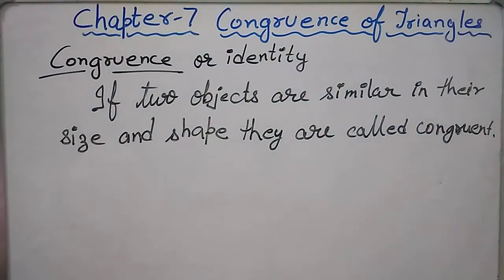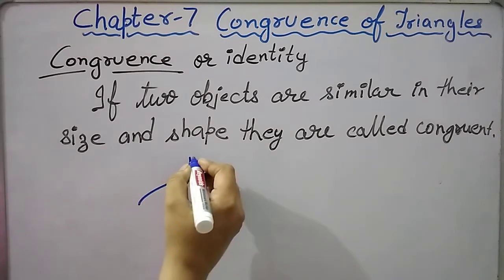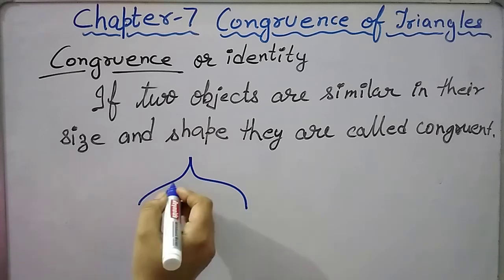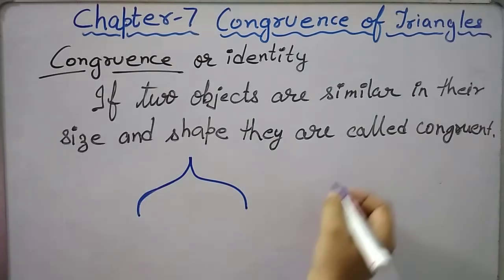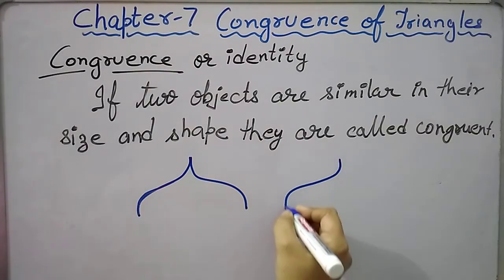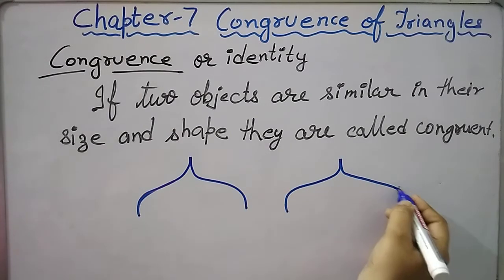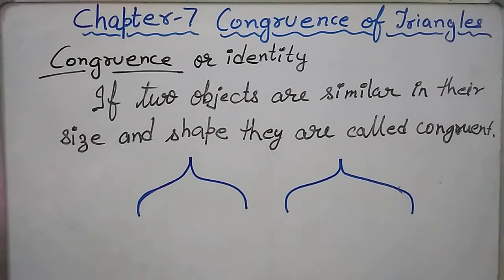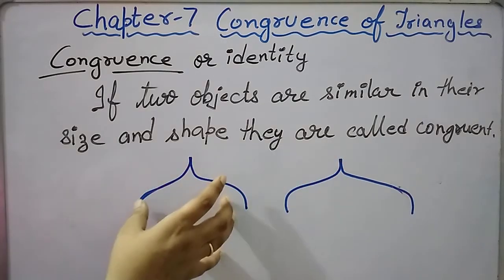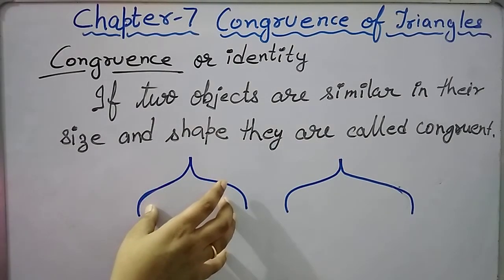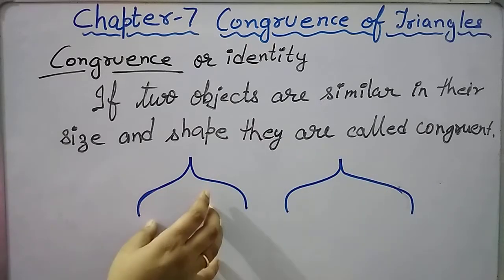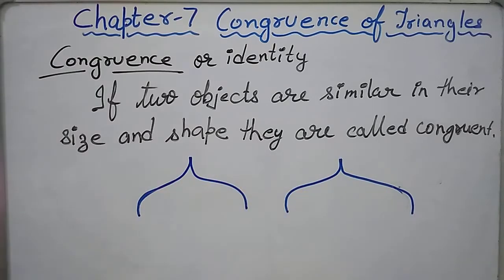For an example, if we have any object with this shape and then another object with same shape and size, and if we pick one object and put it over the other, or we can say if we superpose one on another and they overlap each other completely, then they are said to be congruent.